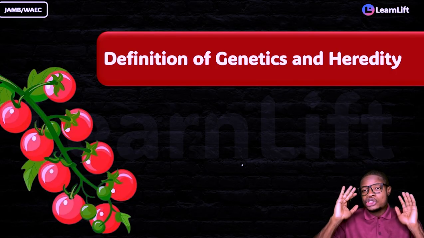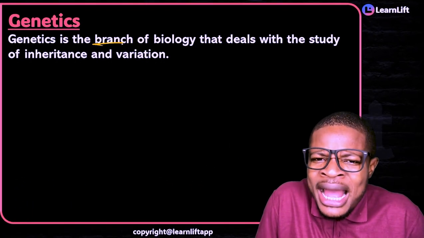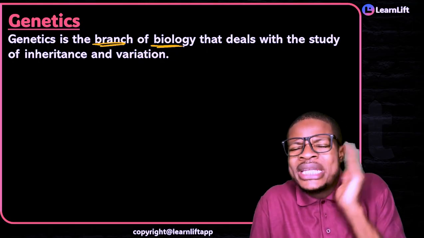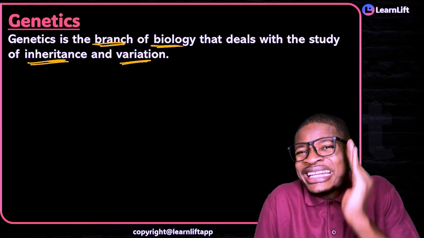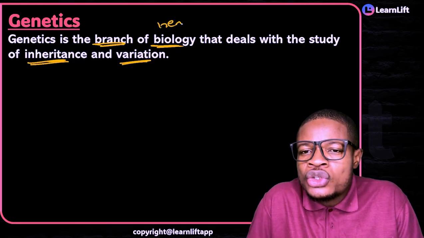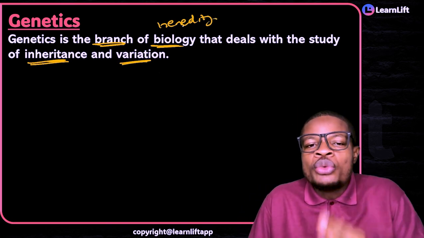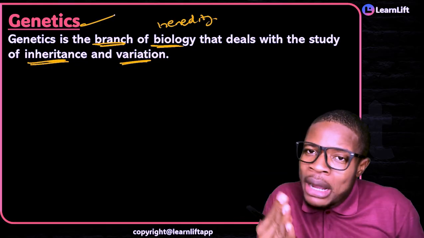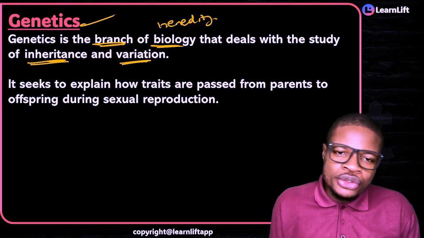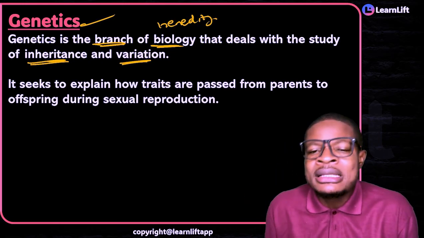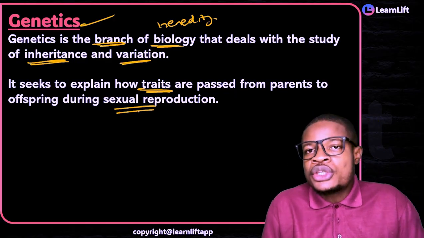So how do you define genetics and heredity? This is where I want you to pay attention. What is the definition for genetics? Very simple. Genetics is the branch of biology that deals with the study of inheritance and variation. Anywhere you hear the word inheritance, it means heredity. So the study of heredity and variation, what do we call it? It is called genetics. And genetics also explains how traits are passed from parents to offspring during sexual reproduction.